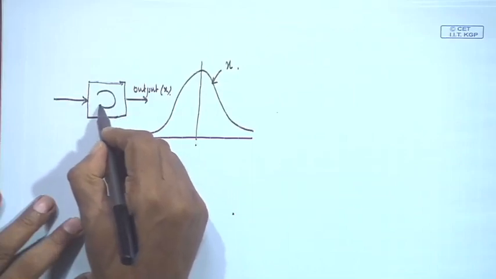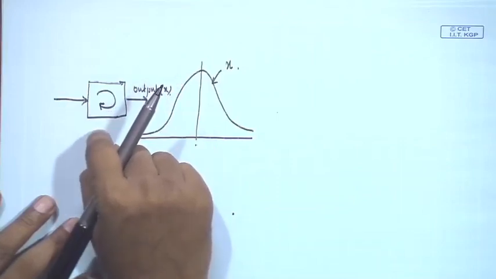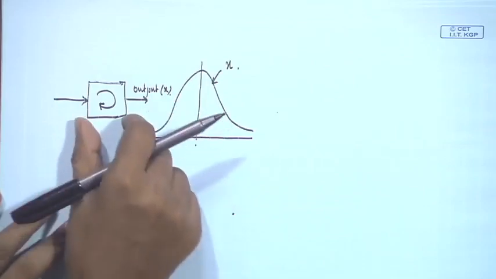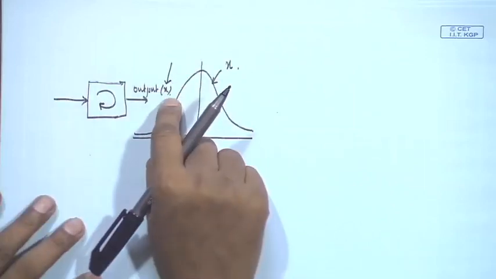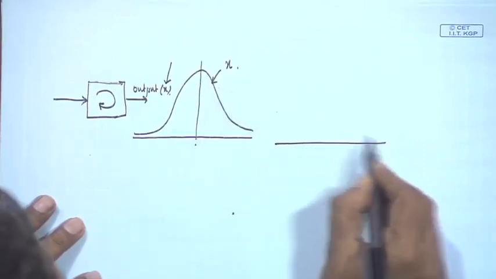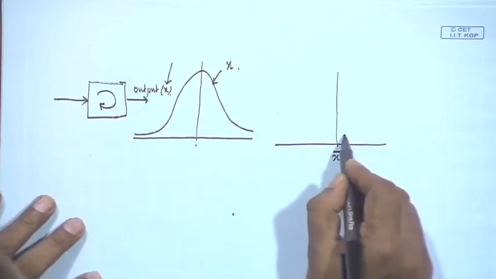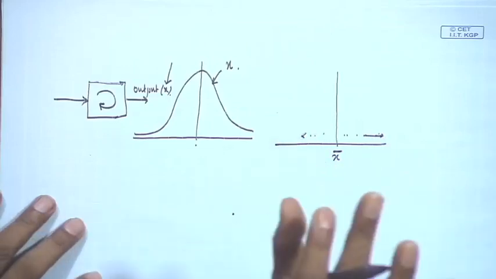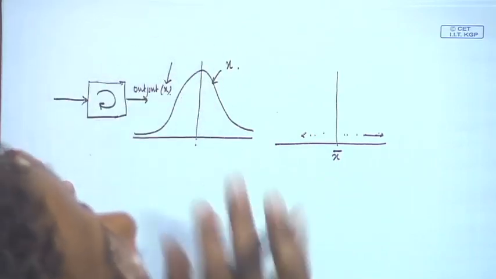Over time, because of wear and tear or imperfect maintenance, the process mean, that means the mean of x, will shift. Suppose initially this was my mean value, but because of wear and tear and imperfect maintenance, this mean value may shift in this direction or in this direction, depending on what is happening at the process parameter level.